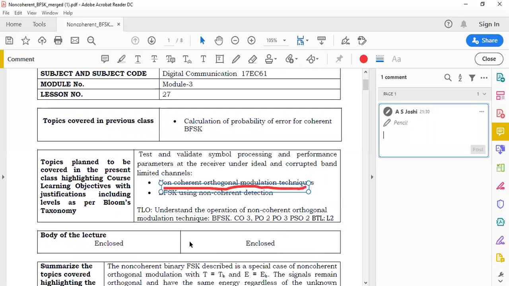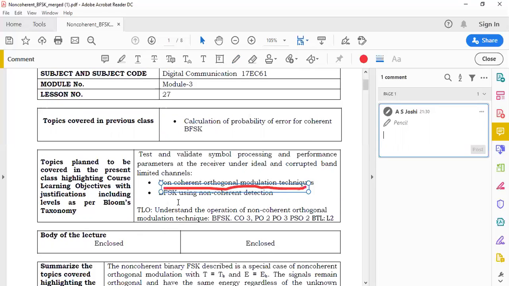Here, as per the syllabus, we have to study two non-coherent orthogonal modulation techniques. First, non-coherent binary phase shift keying, and the second is non-coherent differential phase shift keying.